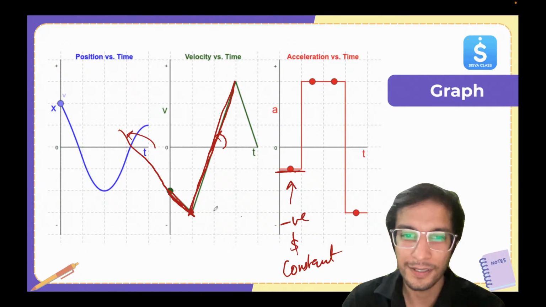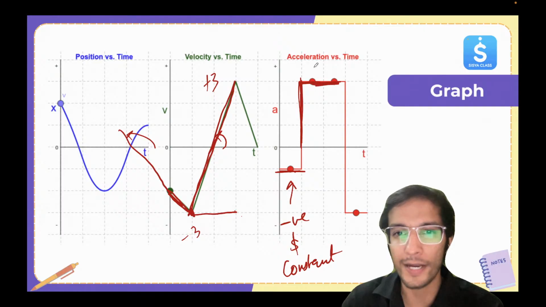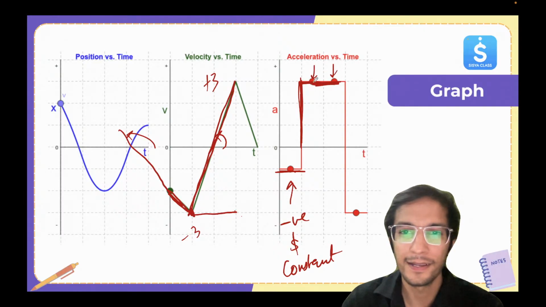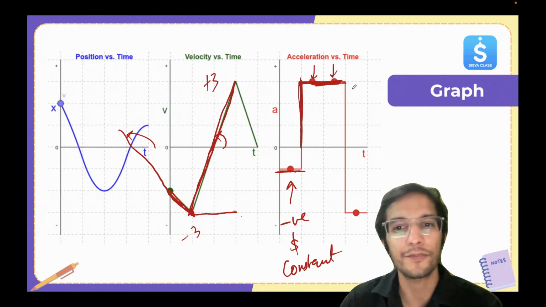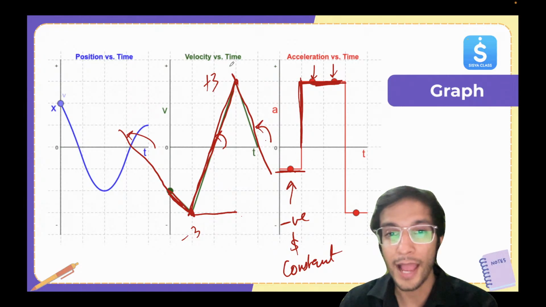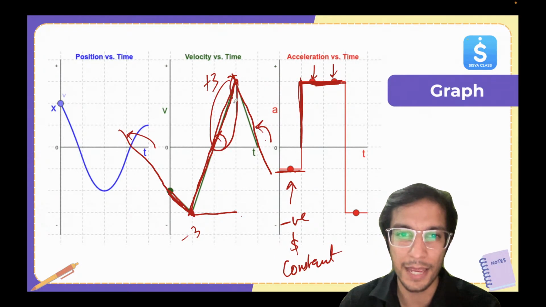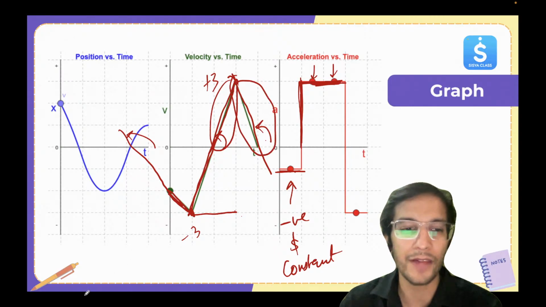In just 2 seconds, let's say, it has gone from -3 to +3. Okay. So the value of a is huge. Okay. So for these 2 points, 1 second, the value of a is huge and it's positive. And then when it reached here, you can see the slope again for the vt graph, it's becoming negative. So the acceleration will become negative and it's the same steepness. Just like this angle, whatever it is making, the same angle this line is making, but in the negative direction. Pay attention, beta, very, very important. Look here.